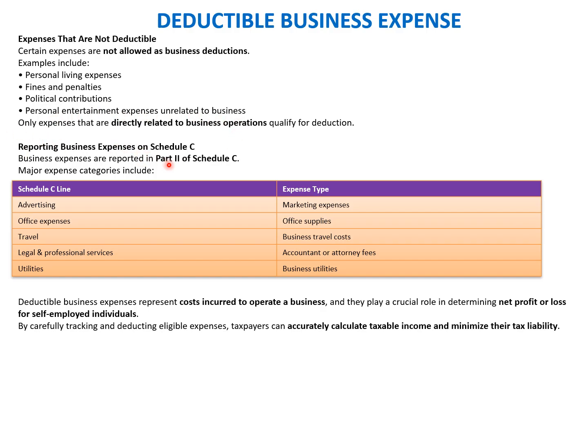Reporting business expenses on Schedule C. Business expenses are reported in Part 2 of Schedule C, with expenses like advertising, office expenses, travel, legal and professional services, and utilities. Deductible business expenses represent the cost incurred to operate a business, and they play a crucial role in determining the net profit or loss for self-employed individuals. By carefully tracking eligible expenditure, taxpayers can accurately calculate taxable income and minimize their tax liability. We'll move to the next slide.